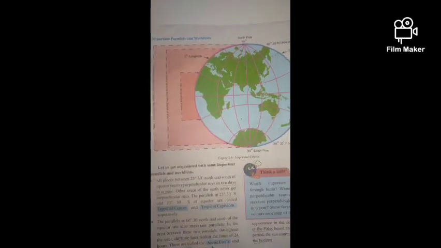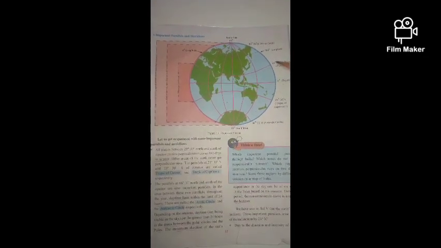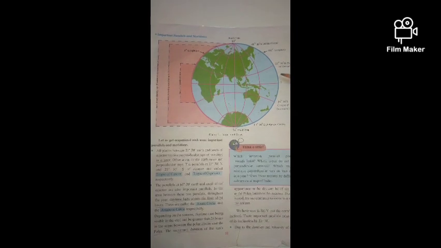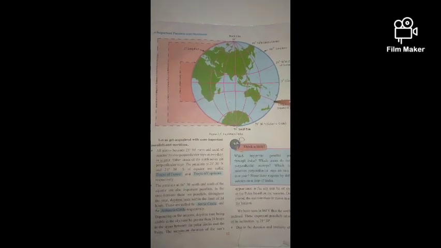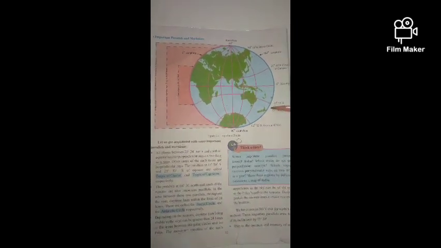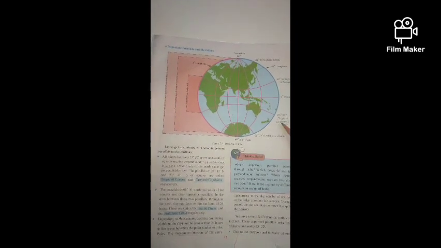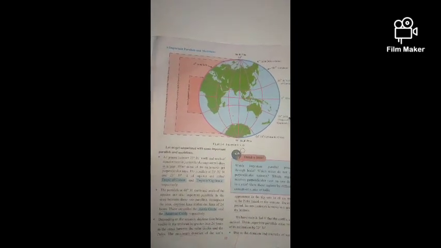This line you can see, children, is the Tropic of Cancer, which measures 23 degrees 30 minutes north, as it lies in the northern hemisphere. Same you can see in the southern hemisphere, below the line of equator, at 23 degrees 30 minutes south, we have the Tropic of Capricorn.